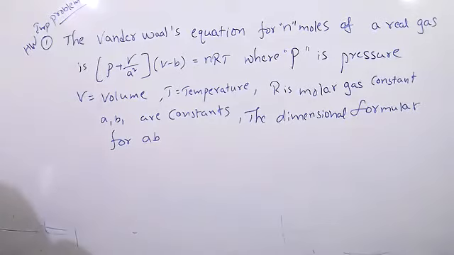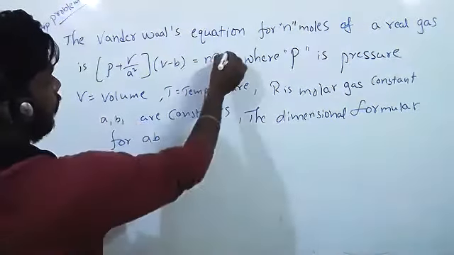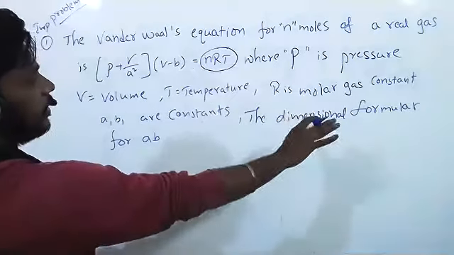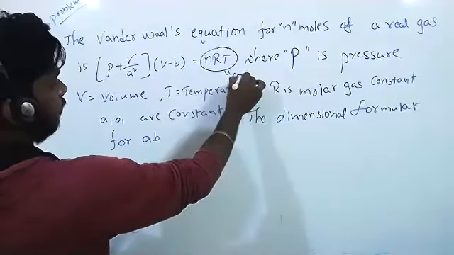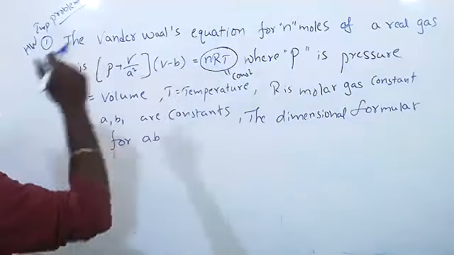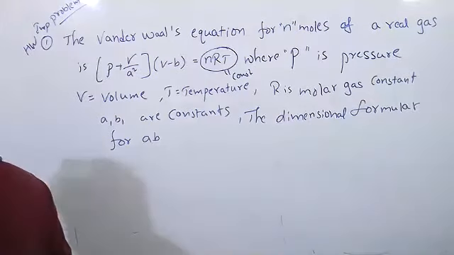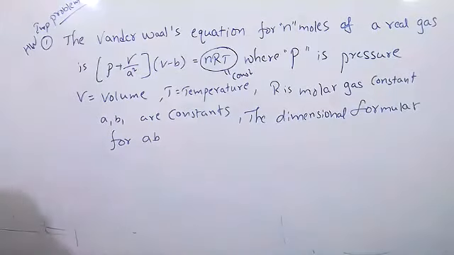You have to find the dimensional formula for AB. First, you have to find the dimensional formula for A, then the dimensional formula for B. You can find it very easily. Here nRT, everything is constant. Remember that. I'm giving a hint. n constant, R constant, T also constant. Take that. Now prove. Not now. Just try it. If you don't know, I will explain.